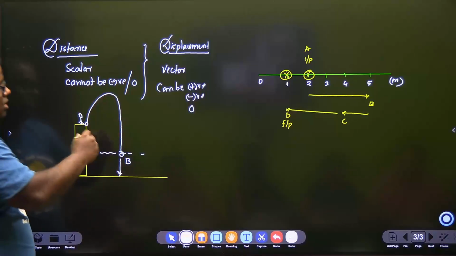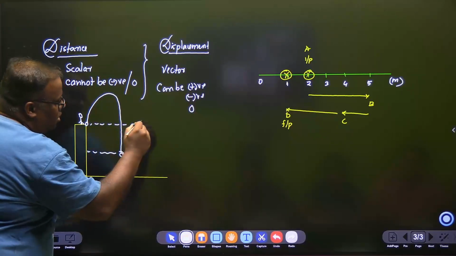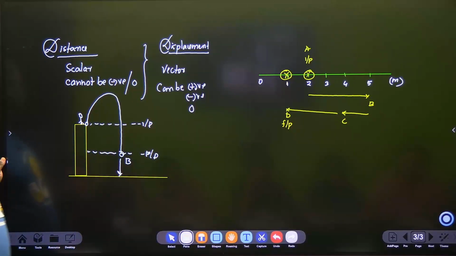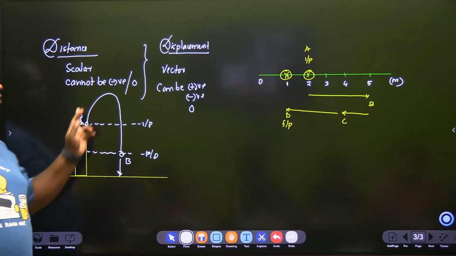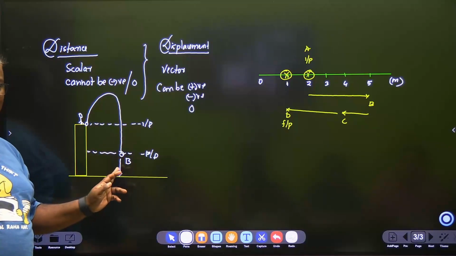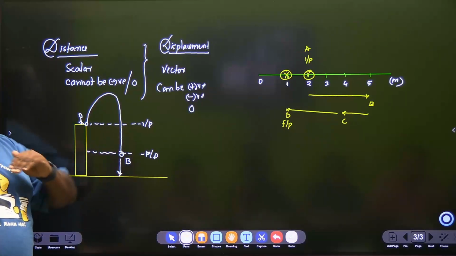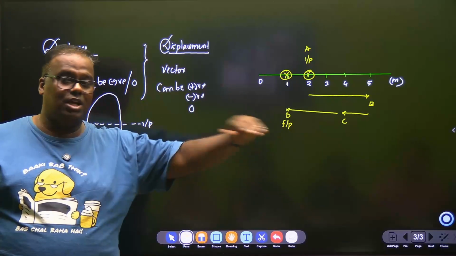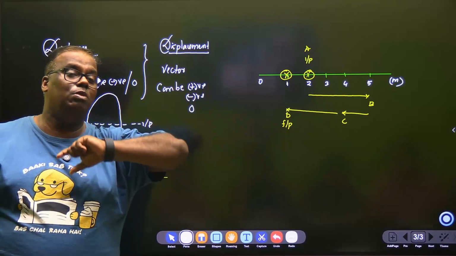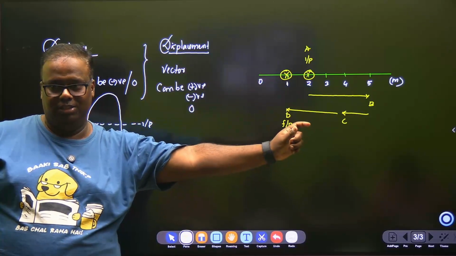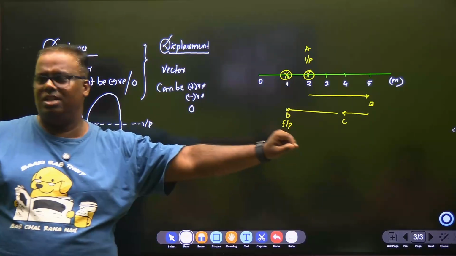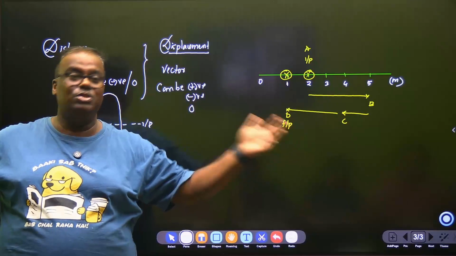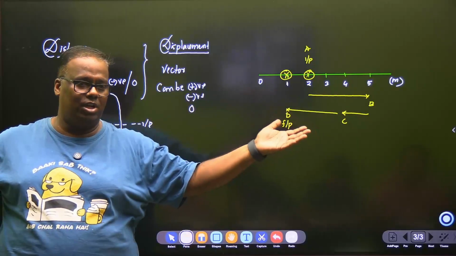You need not see all these things. Initial position, final position. You just see the straight line distance from here to here. The ball will definitely go up in this way and come down. Like in cricket matches, they show you that there was a 6 which was 86 meters. The 86 meters 6 is actually a displacement, though the ball will be traveling on a parabolic path. They say the boundaries are 60 meters, 65 meters on this side. This is a shorter ground, so it's easy to hit sixes. This is a 70 meter boundary, so they say 6.